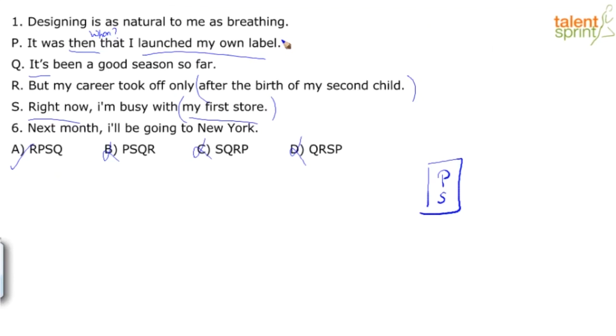My first store came. Right now I'm busy with my first store. And then obviously, it's been a good season so far. So because it's been a good season so far, it is giving her opportunities to branch off to other places, right? Only when there is more profit and you're expanding and you're doing really well, you take it to other locations, right? So next month, I'll be going to New York as a result of the good profit or good revenue that this person is making. When you say own label, it's like their own brand, right?